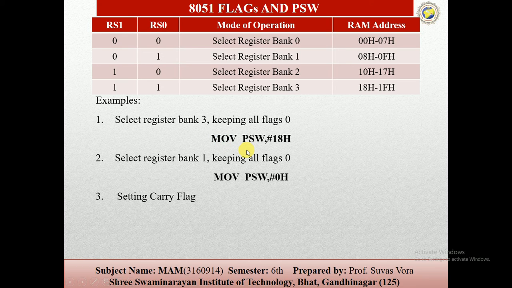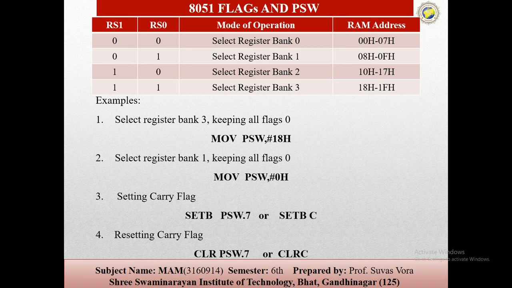Now setting the carry flag. अब हमने आगे जो देखा तो सेटिंग द कैरी फ्लैग, तो सेट दो तरह से रिप्रेजेंट होगा, SETB यानी सेटिंग द कैरी, और कैरी फ्लैग का एड्रेस है PSW.7। सो इसको इस तरह से भी रिप्रेजेंट कर सकते हैं, SETB C means the carry flag. And to reset the carry flag we can use CLR PSW.7 or CLR C. So these are the examples of the flag registers.